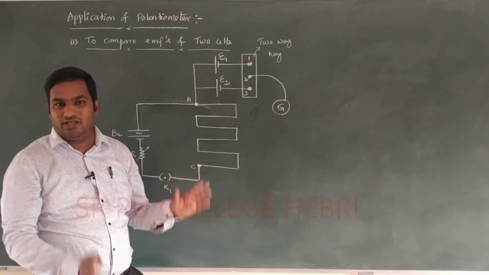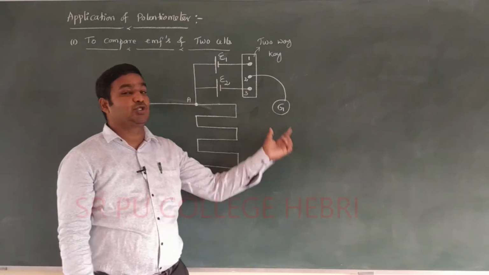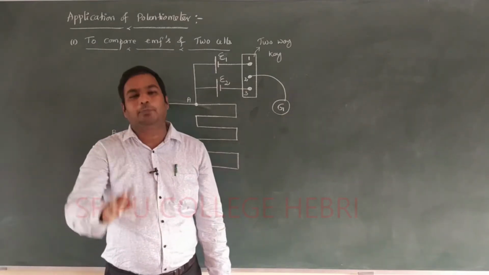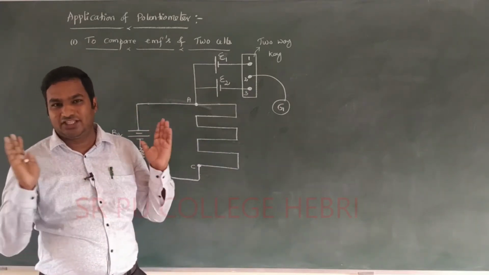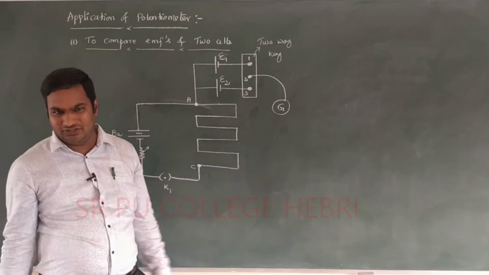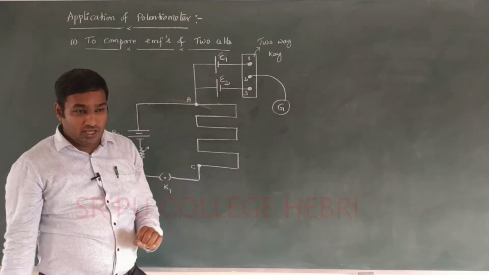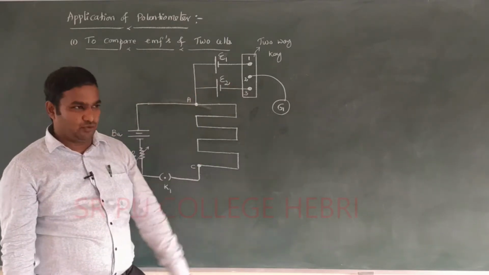In between AC, the galvanometer will show zero deflection. That particular length is called the balancing length. And again, this is about the circuit. Again, we discuss in detail about this.